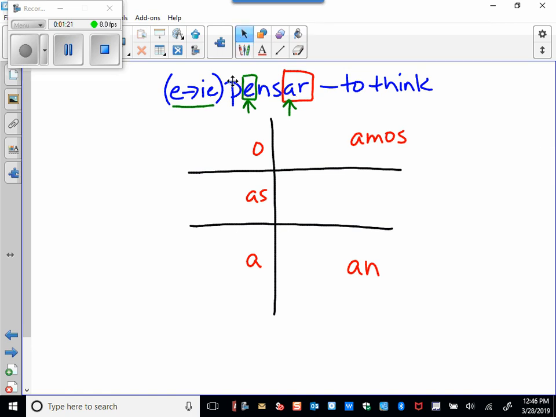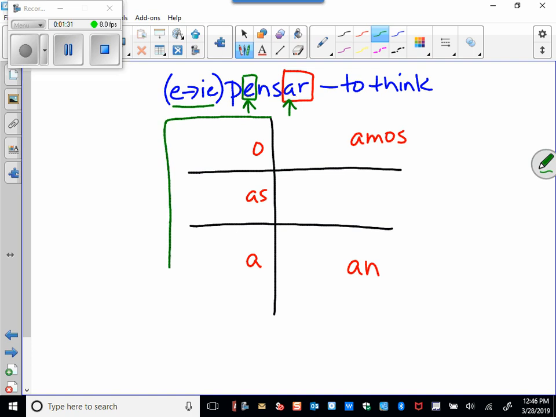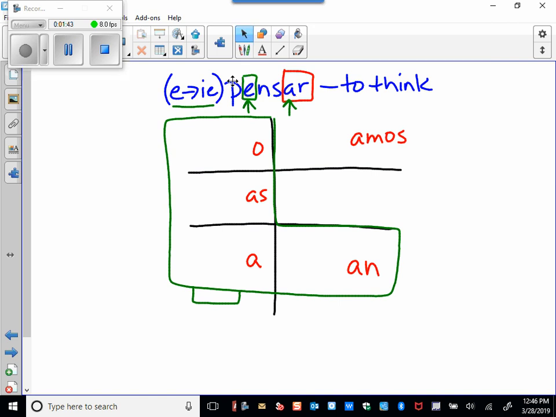So let's conjugate this verb now. But before I get started, to remind us where the change occurs and which word, we're going to remember that these are boot verbs. So I'm going to draw myself a boot. There we go, a lovely boot, and I'll give my boot a heel. And the change will occur only in the boot, and that's why many teachers call these boot verbs.